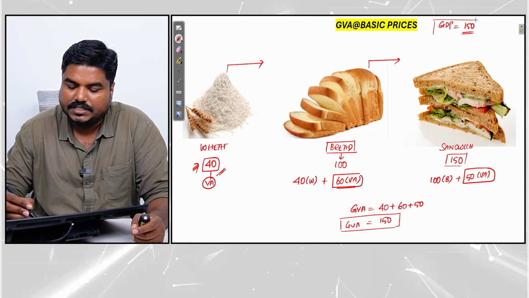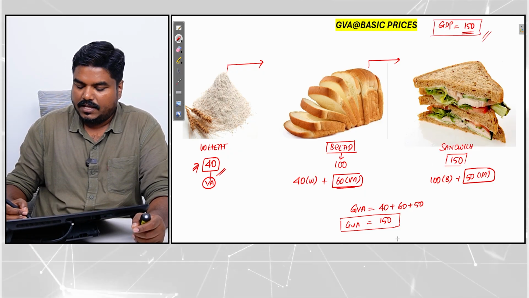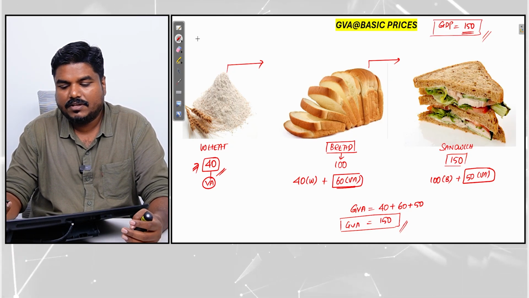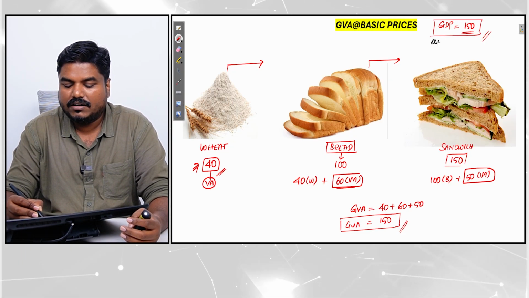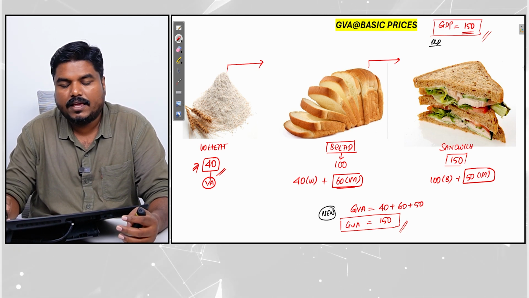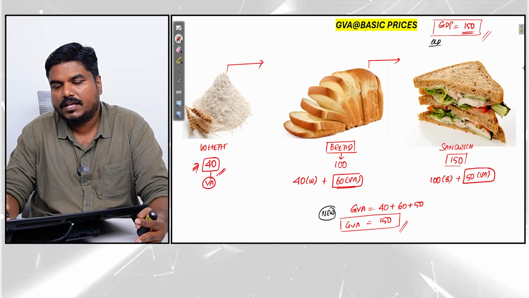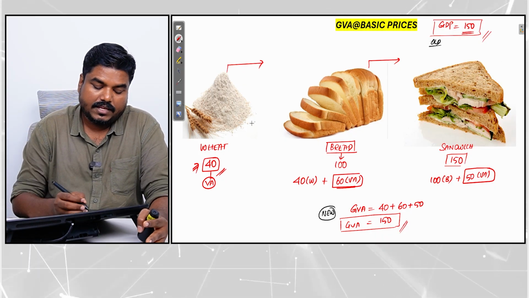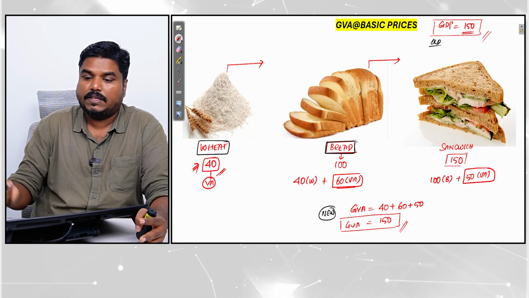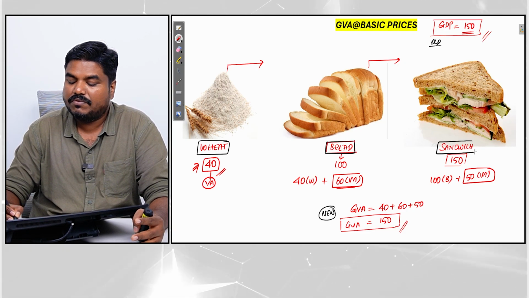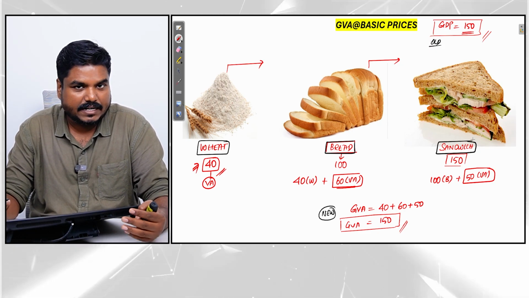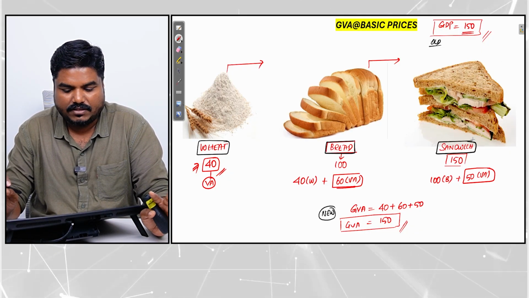Now you might ask, sir, in GDP also we are getting 150. In GVA also we are getting 150. In both the methodologies we are getting the same value. Then why from the old method do we have to shift towards the new method? See, the example which I have given is very simple. And I have also assumed that the entire wheat produced is used for making bread. The entire bread produced is used for making sandwich. So I have given this assumption. But practically this is not going to be like this. I mean, every time it's not going to be like this.